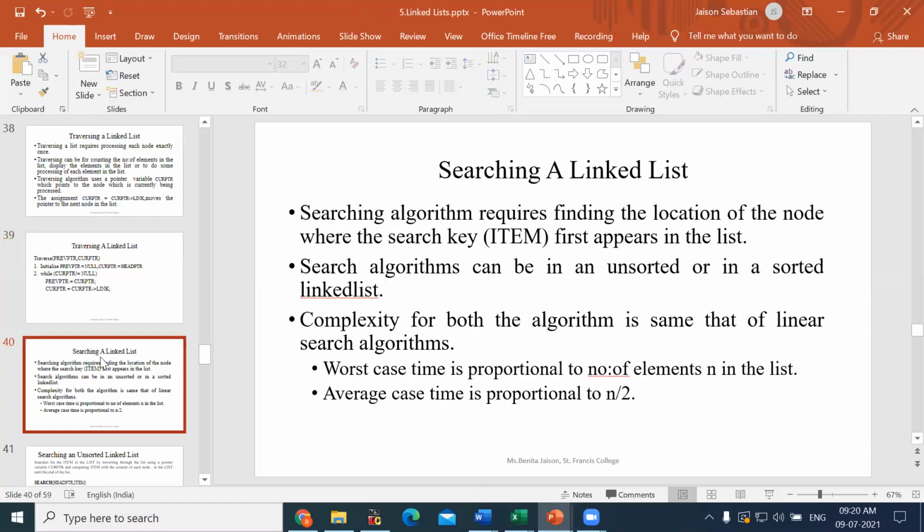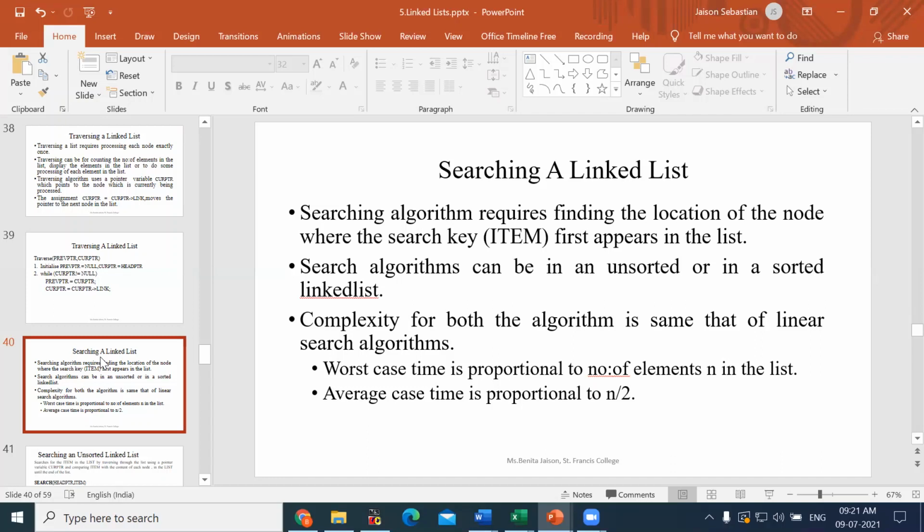Now the next topic is searching a linked list. You know what is searching? How we perform searching in an array using either linear search or binary search. At that time I told you we can perform binary search only in arrays, because we can determine the middle element by calculating the middle index, and then the searching is carried out with the middle element, right? But in a linked list we cannot find the middle element, so we will be performing only linear search, that is linear.